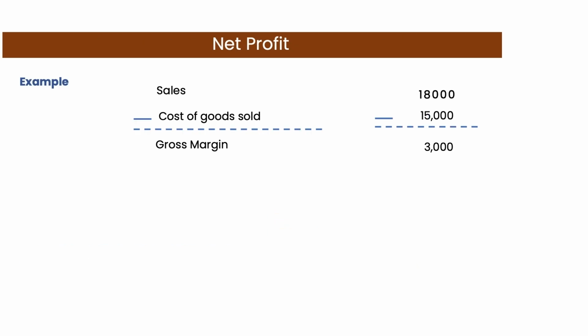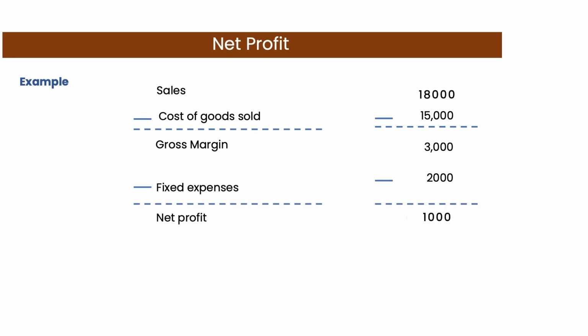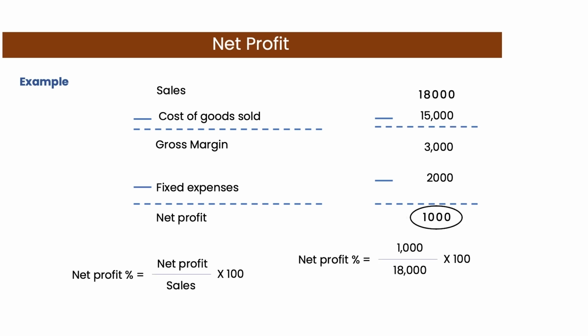In our example, if we assume that the Kirana store had fixed cost of Rs 2000 in that month, then the net profit for the month is only Rs 1000. We can also calculate net profit percentage by dividing the net profit with sales and multiplying by 100. In this example, we get net profit margin of 5.55%.